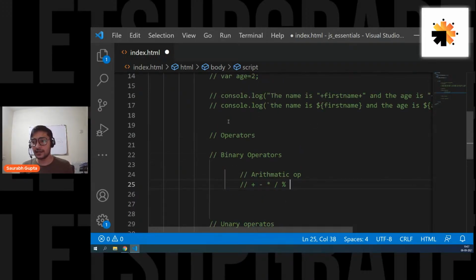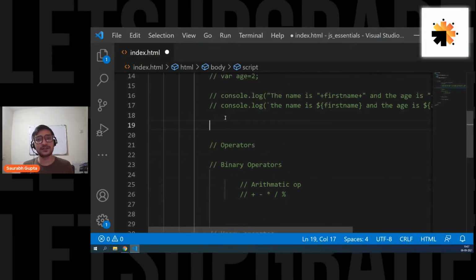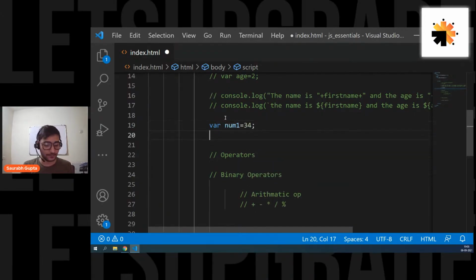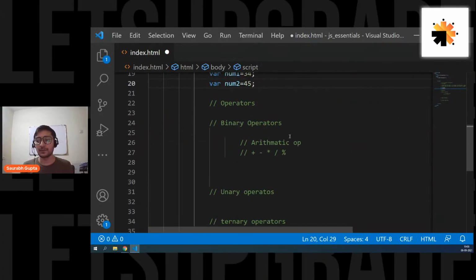Okay. So let me create two variables here. We're going to use these two variables for all our testing. Let's do it real quick because it's going to be really easy. But yes, we're going to cover everything, so don't worry. So var num1 equals 34. One more variable, var num2 equals 45, something like that. Let's test all these operators out real quick.